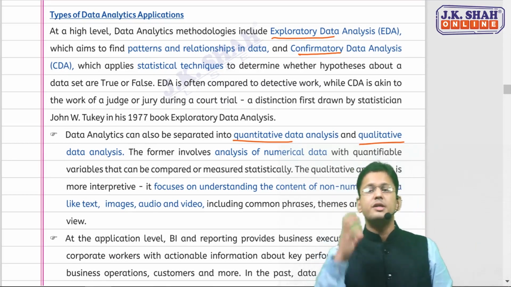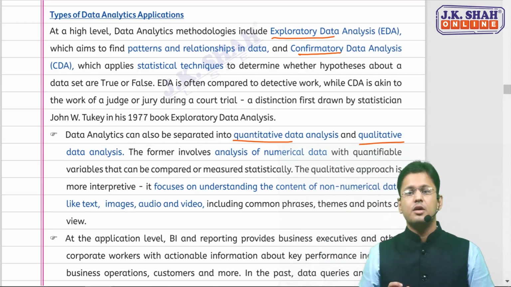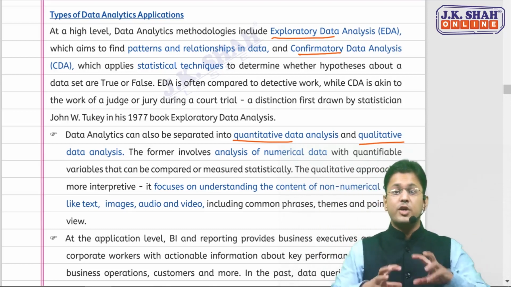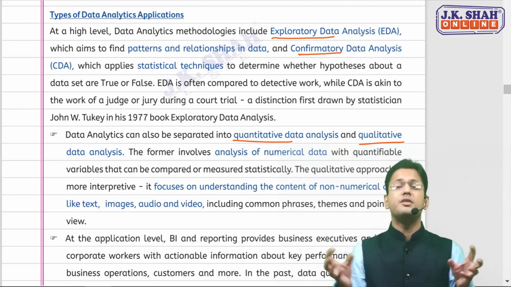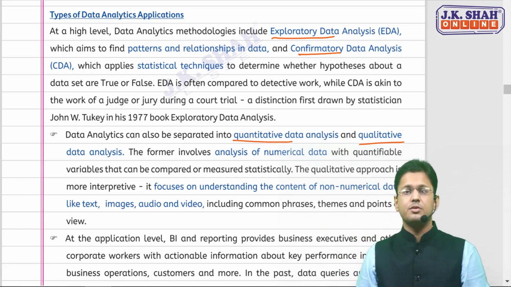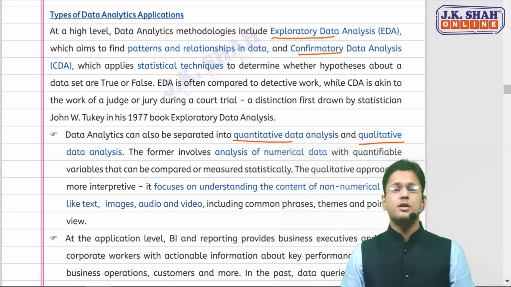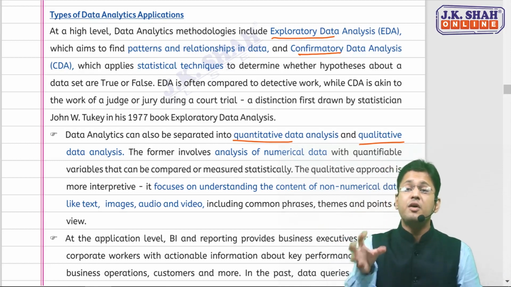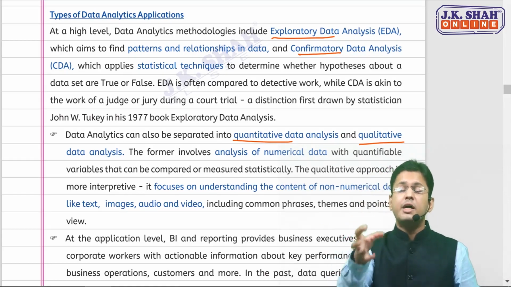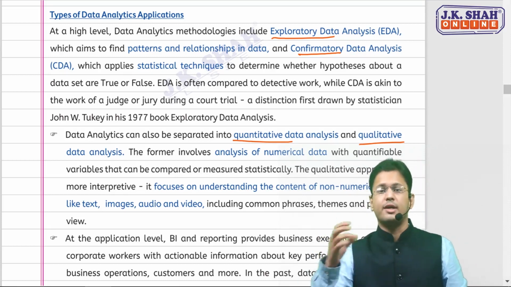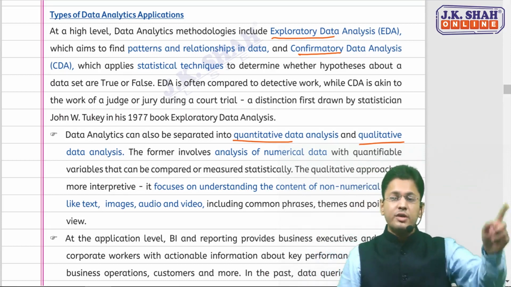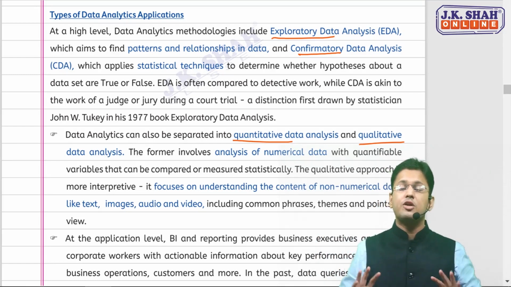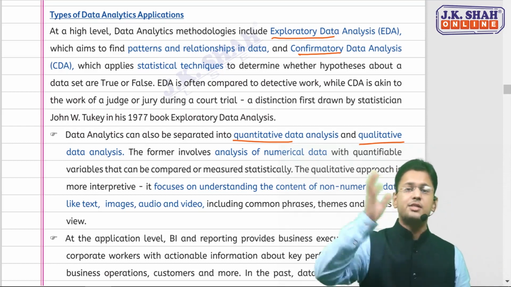Now, what is exploratory data analytics? As the name suggests, you are exploring something. It's equivalent to data mining. You're exploring some pattern, some relationship within the data. What is confirmatory data analytics? This is like a statistical technique, and you are confirming whether the assumption or hypothesis made is correct or incorrect. So exploratory is like detective work. You're detecting something. Confirmatory is like the work of a judge or a jury, deciding whether something is true or not.